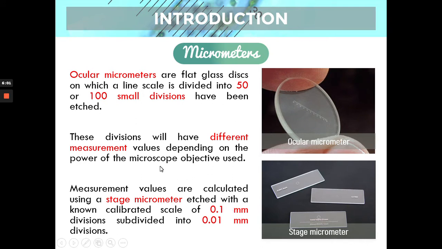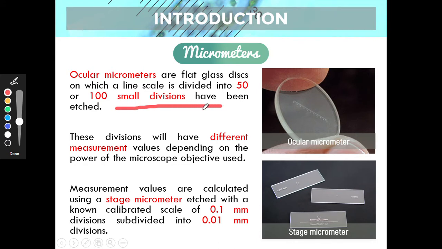So what is the main principle, or the main rationale, of micrometry? Let's say we have a known line that measures 100 micrometers.